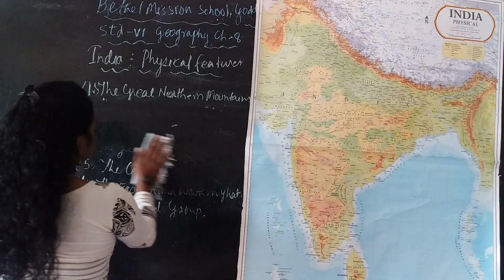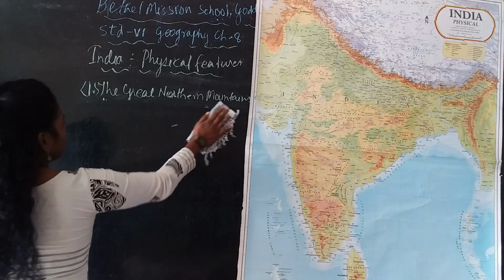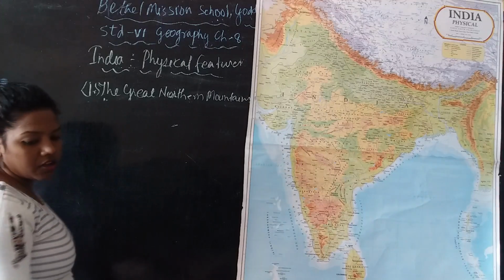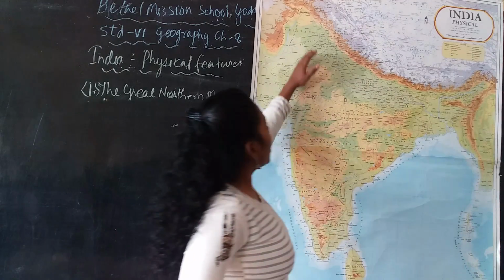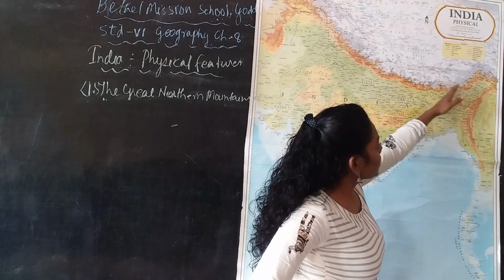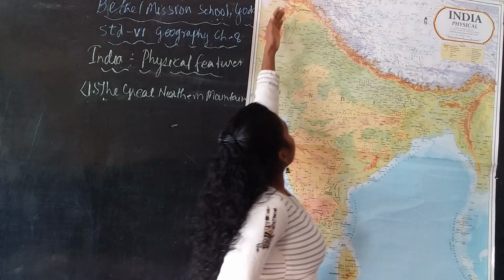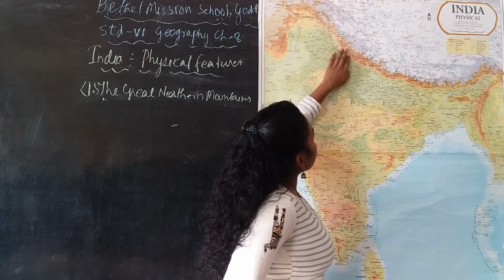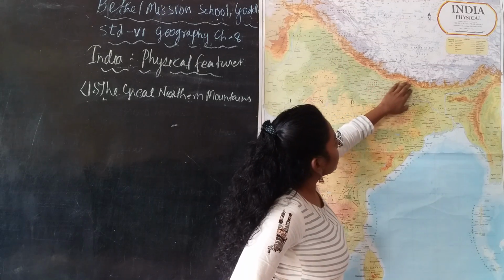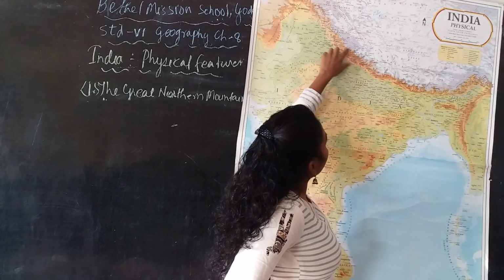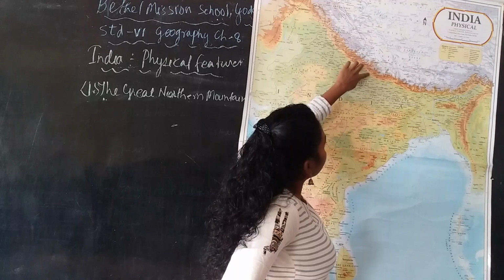Okay. So the Great Northern Plains are found in the northern part of India. You can see it in the map, the white color and the brownish color. This brownish color is the foothills of the Himalayas.